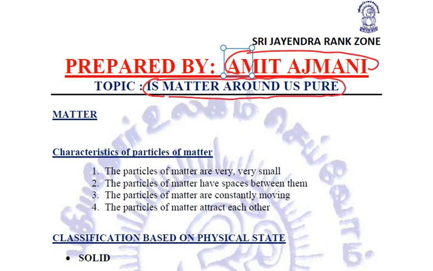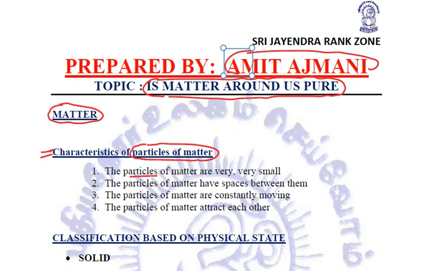Now we already know what exactly matter is. Anything which occupies space and has mass is called matter. And we know that all the substances around us which we classify as matter consist of, or are made up of, particles. Now the particles of matter have a few characteristics. Let us see what these characteristics are.